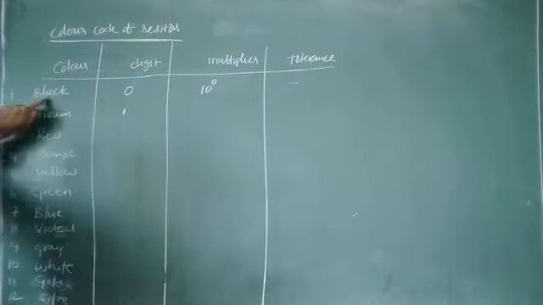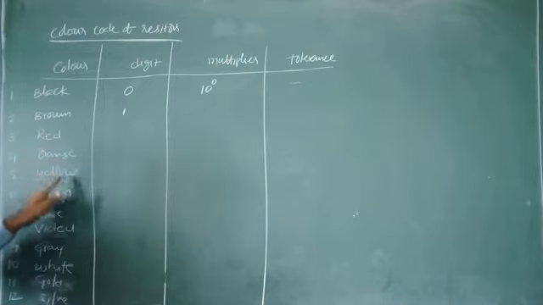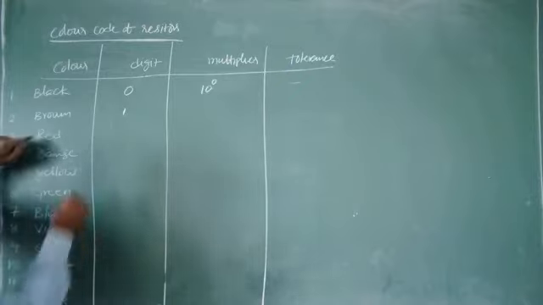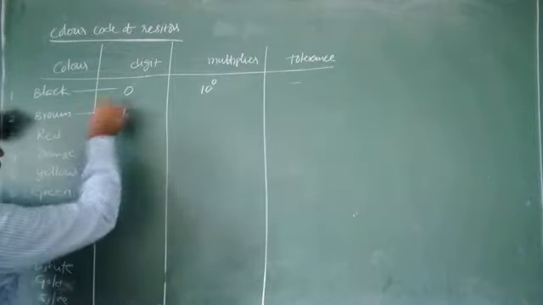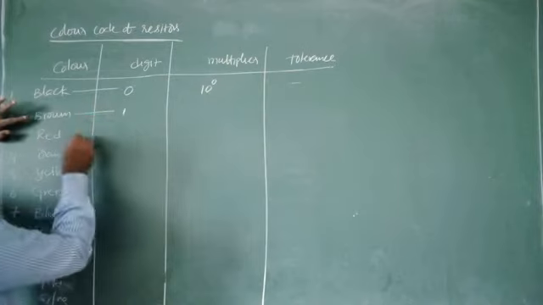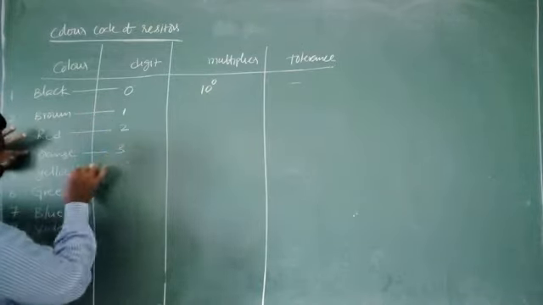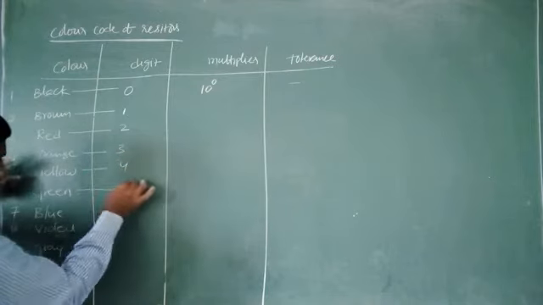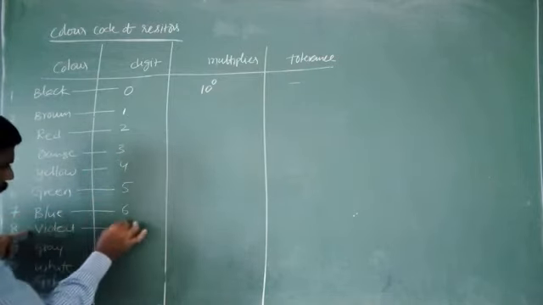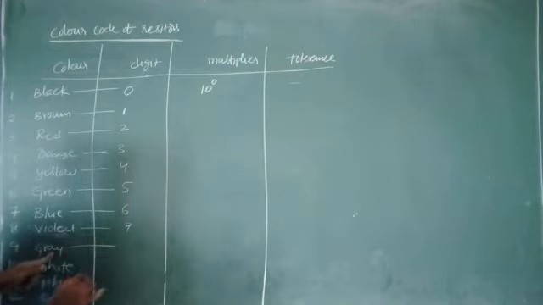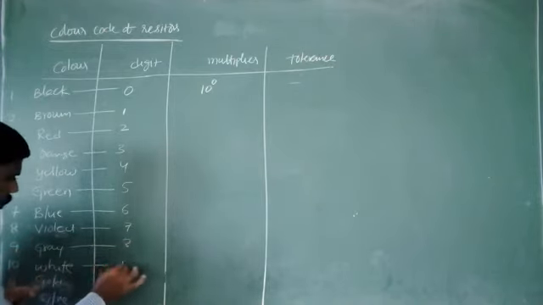So observe: black, brown, red, orange, yellow, green, blue, violet, grey, white, gold, silver, no color. For black, digit is 0. Brown, 1. Red, 2. Orange, 3. Yellow, 4. Green, 5. Blue, 6. Violet, 7. Grey, 8. White, 9.